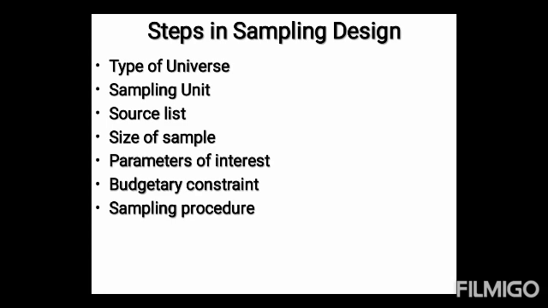Then, sampling unit. A decision has to be taken concerning a sampling unit before selecting a sample. A sampling unit may be a geographical one such as a state, district, village, etc., or a construction unit such as house, flat, etc., or even a social unit such as family, club, school, etc., or it may be an individual. The researcher will have to decide one or more of such units to select for a study.